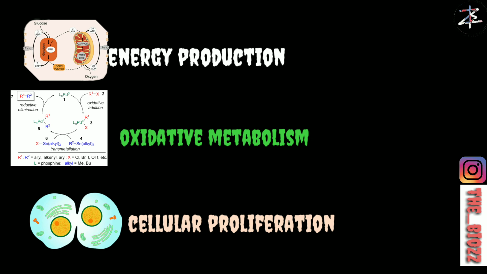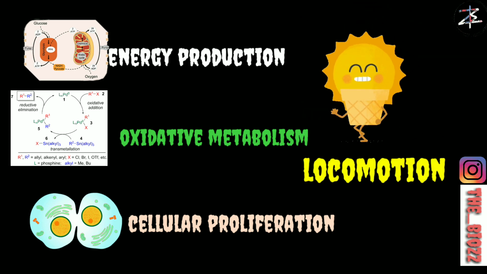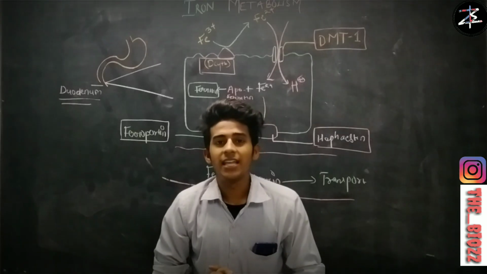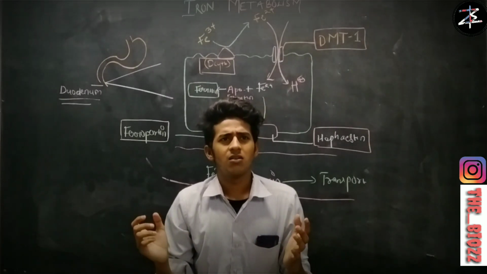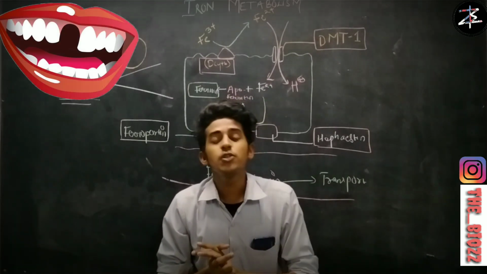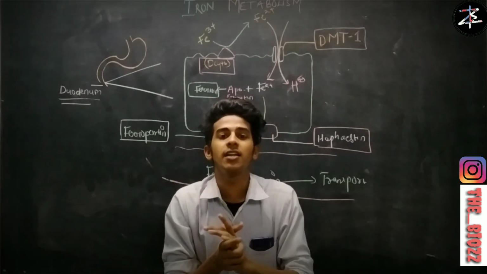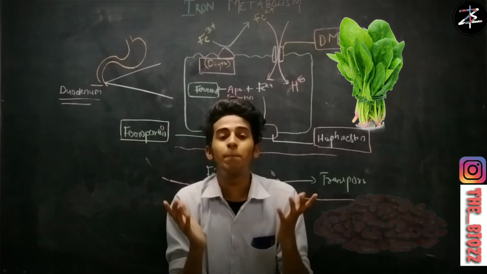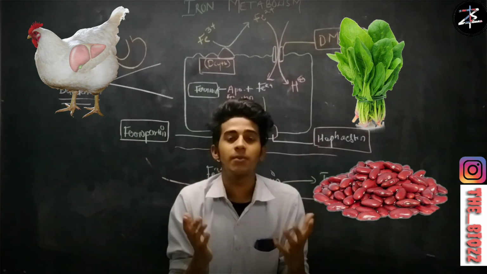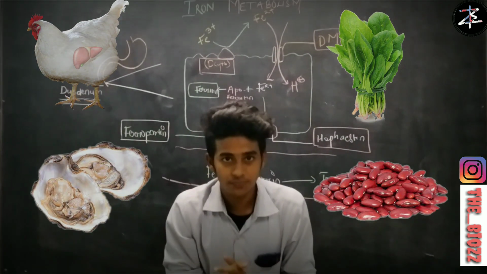Iron is a vital trace element which plays a crucial role in energy production, oxidative metabolism, cellular proliferation, locomotion and many catalytic reactions. The intake of iron is done by your mouth. That means your body cannot produce or synthesize iron. So the only source of iron is your food, like spinach, beans, liver and other organs of animals, and shellfish, etc.